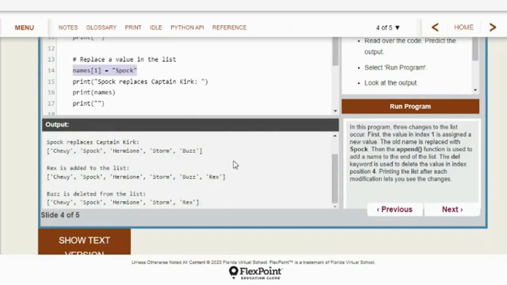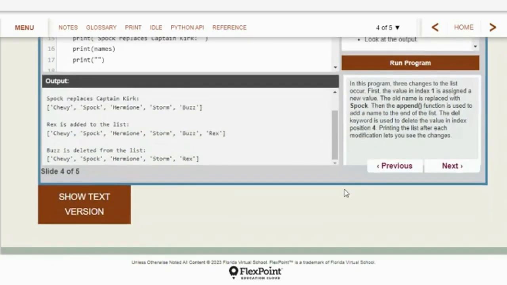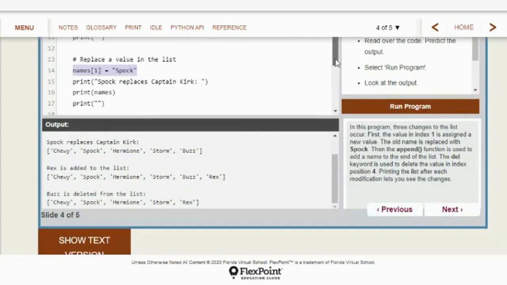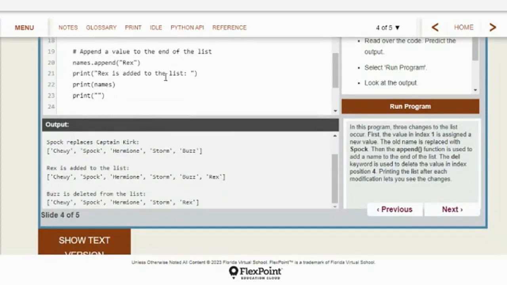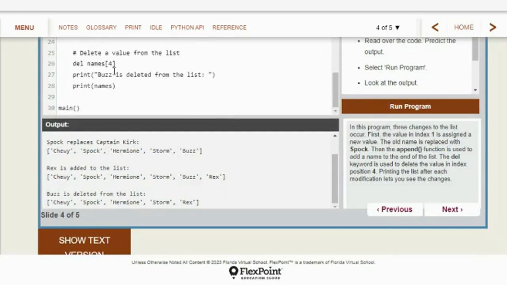Okay, so now Rex is added to the list, and that was the append value, names.append Rex. It just means add Rex in. So notice there's 6 things now because we added 1: Chewie, Spock, Hermione, Storm, Buzz, and Rex. And the last thing we do is we delete whatever's in the 4 value, 0, 1, 2, 3, 4.